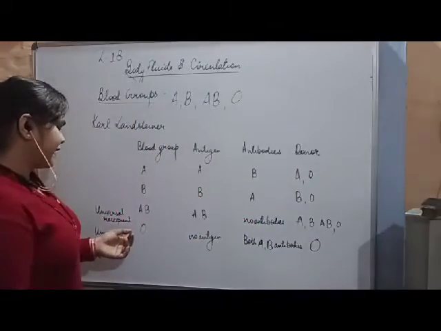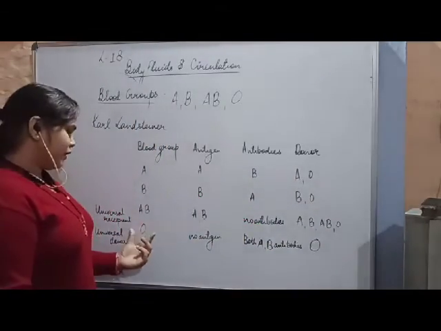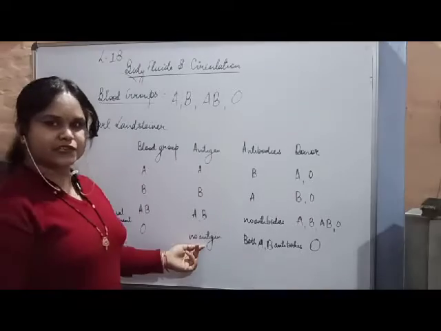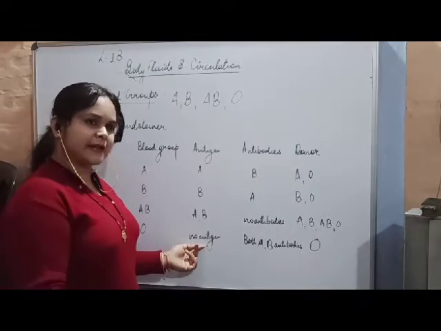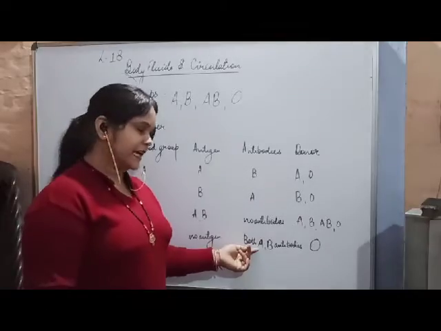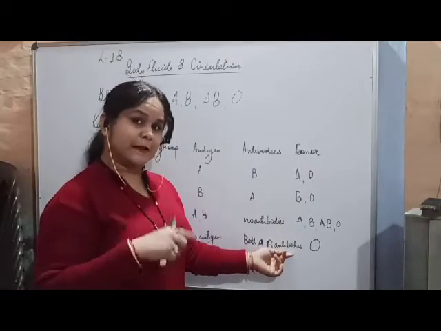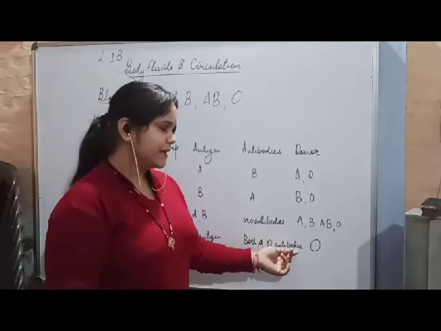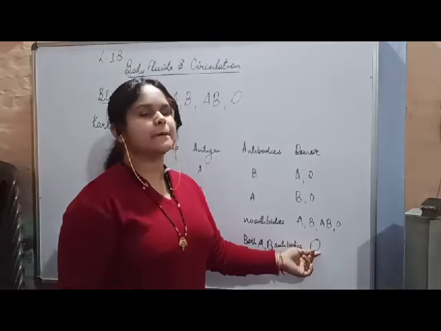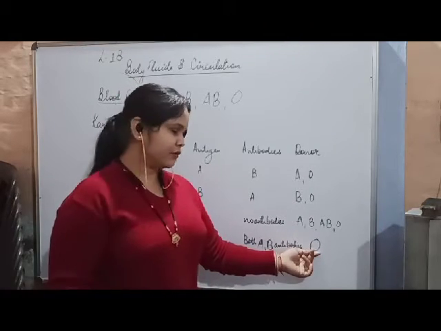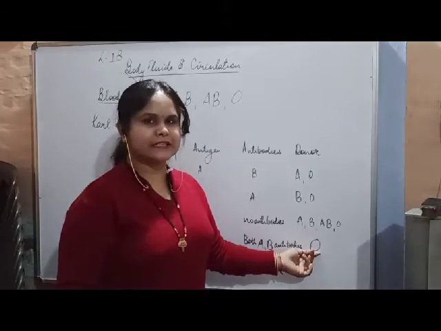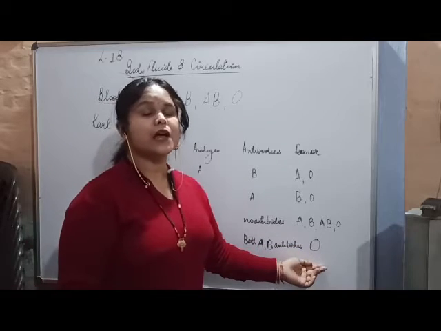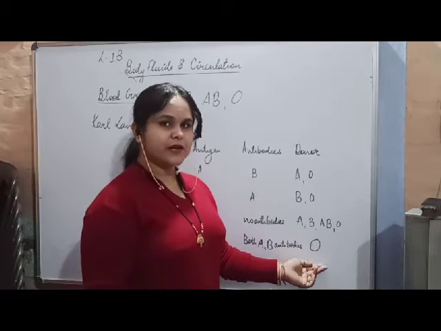Next thing we have to discuss is the blood group of a person having O. As you all know, O blood group does not have any antigen on its RBC surface. Then we will have both A and B antibodies in its plasma. So this blood group is unfortunate: it can help everyone, but it can't take help from everyone. It has to receive blood of O itself, as it does not have any antigen. So this blood group is the universal donor.